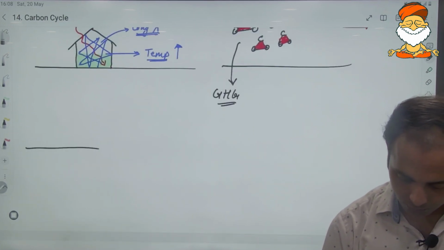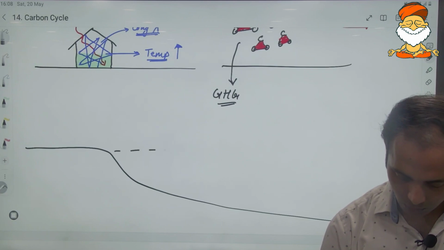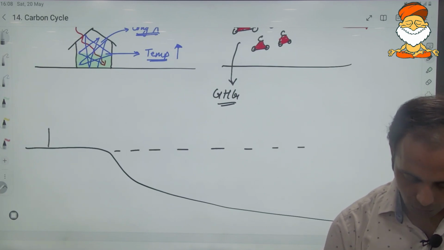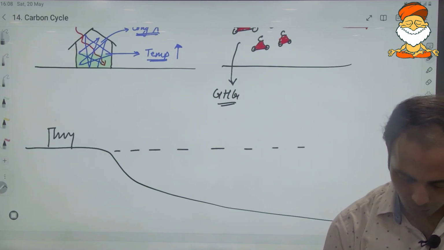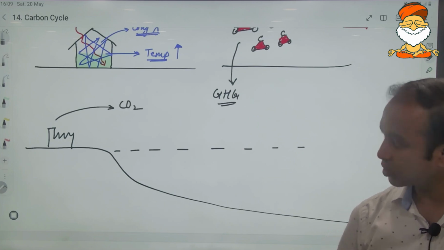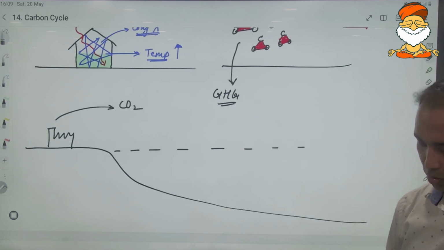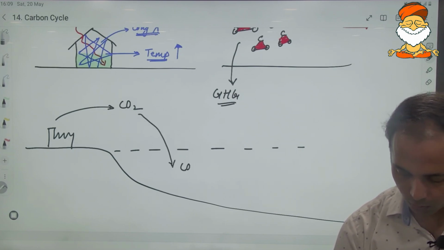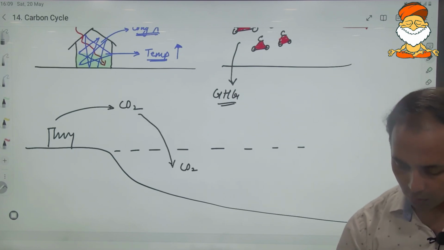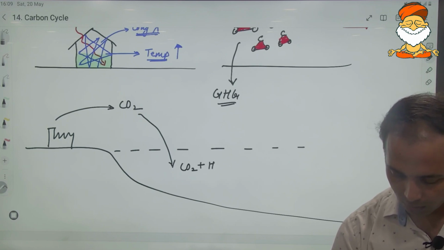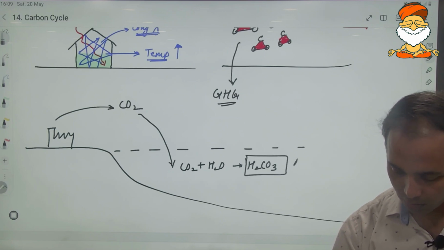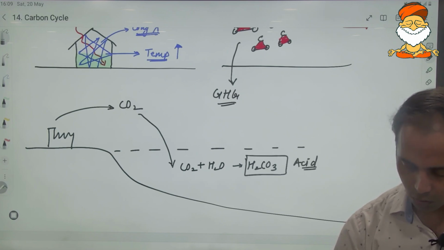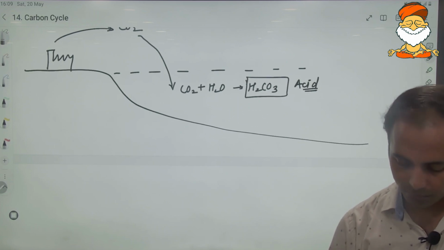Consider that carbon dioxide was released into the atmosphere by some industrial process. This carbon dioxide got dissolved into the water bodies. Now, in the water body, it may form a weak carbonic acid. Though it is weak, it is an acid.